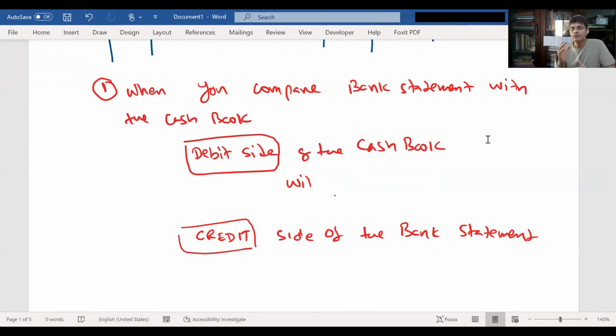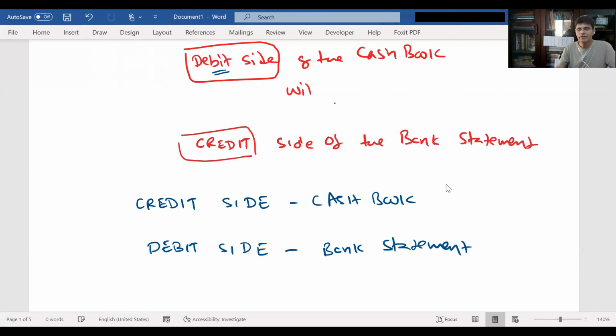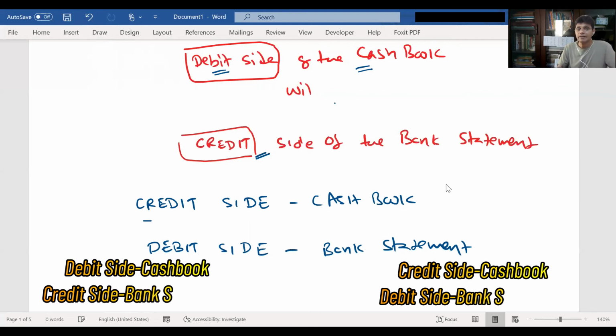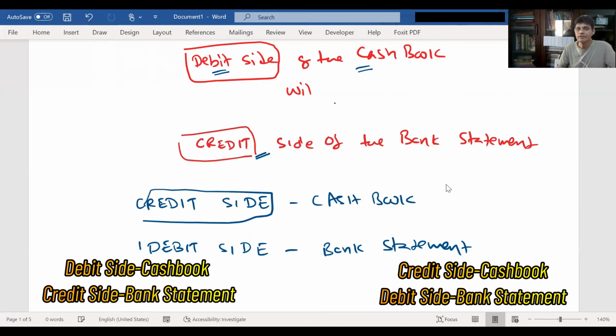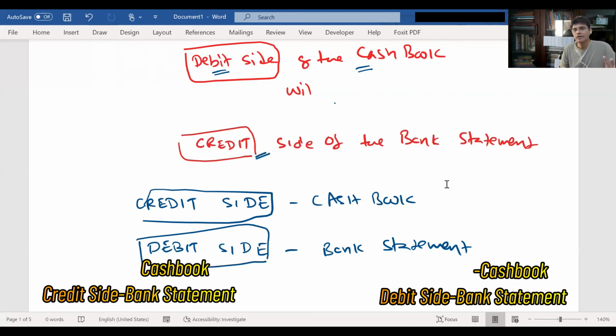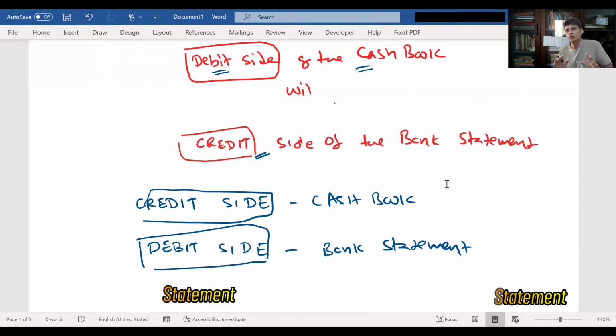The first concept you should know: when you prepare a bank reconciliation statement, what is the first step? You need to compare the credit side of the bank statement with the debit side of the cash book. If it is the credit side of the cash book, then compare with the debit side of the bank statement. This is very, very important. This is the first concept that you should know before preparing a bank reconciliation statement.